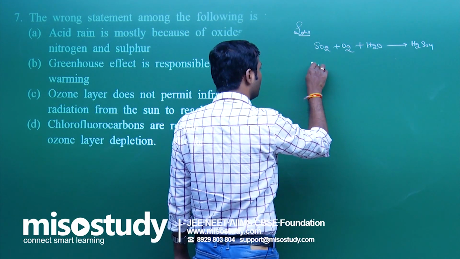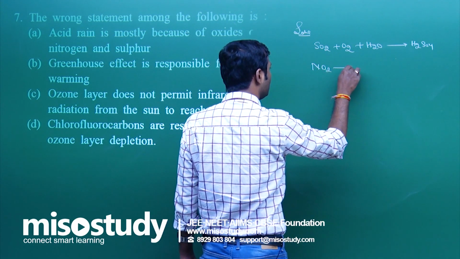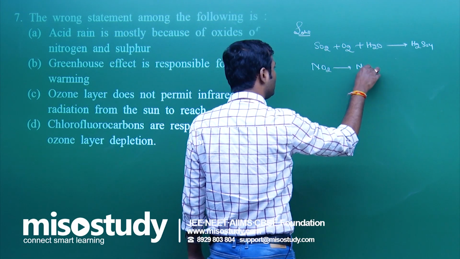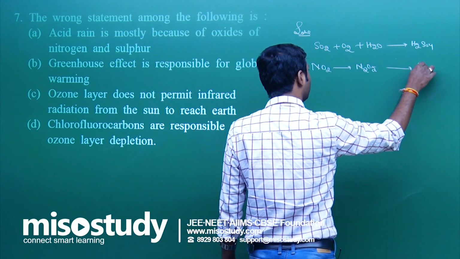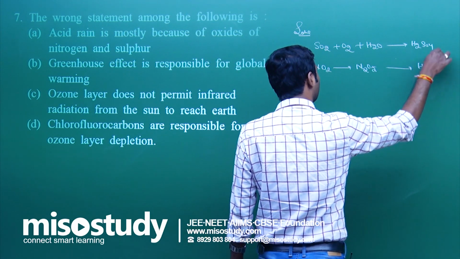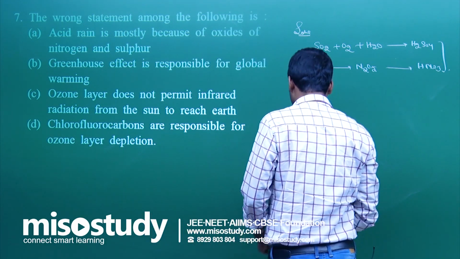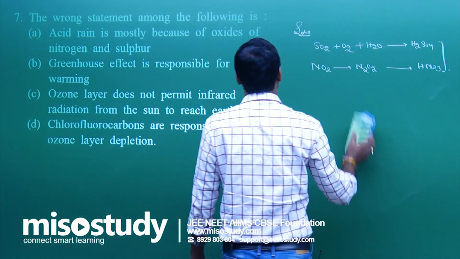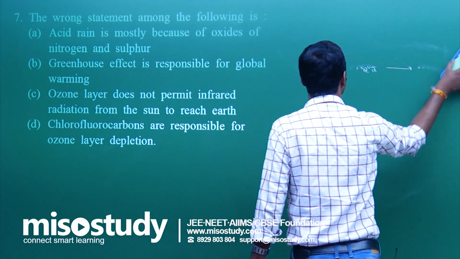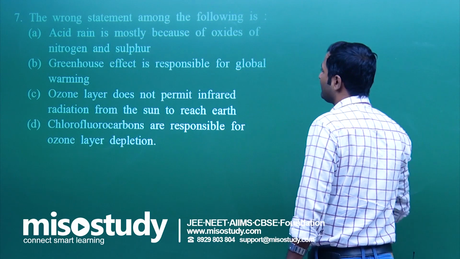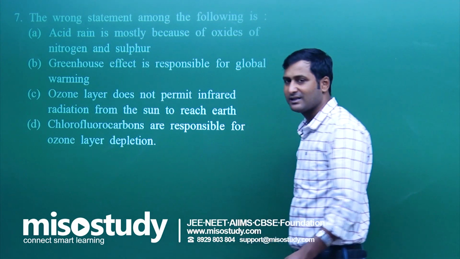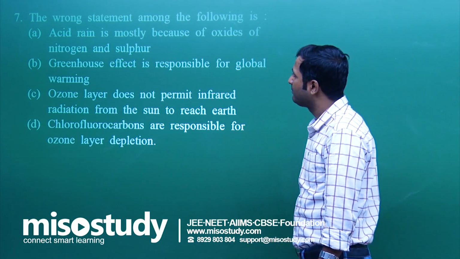Similarly, nitrogen oxide is converted to NO2, NO2 to N2O5, then it converts to HNO3. These are the acids which cause acid rain. So acid rain is mostly because of oxides of nitrogen and sulfur. Yes, completely correct. A is a correct statement.